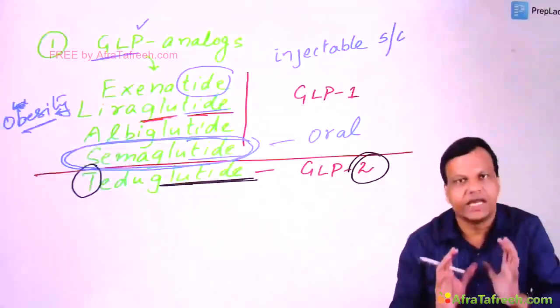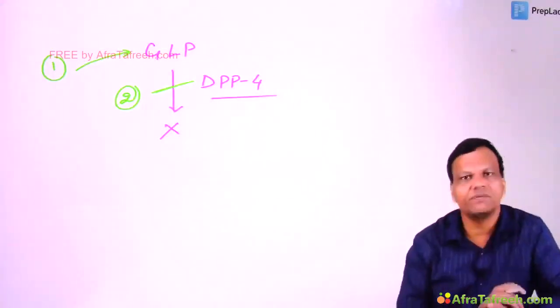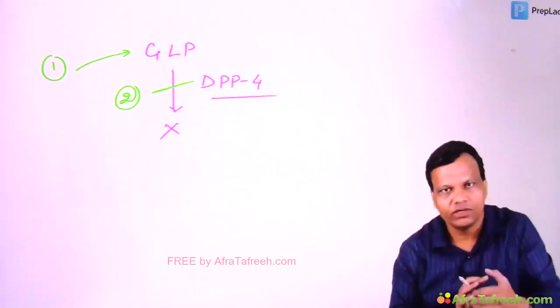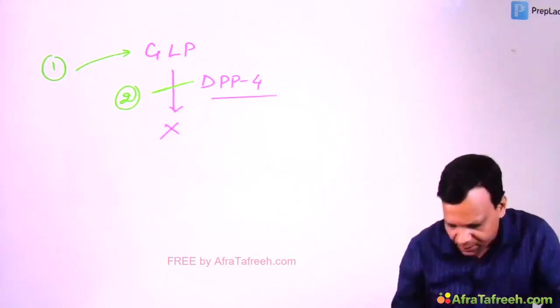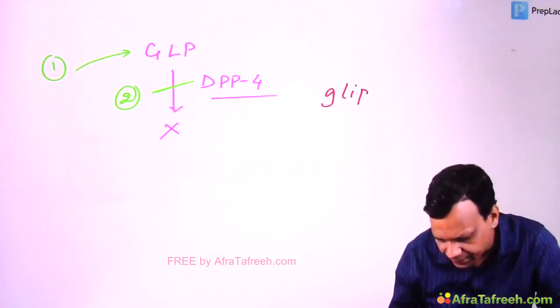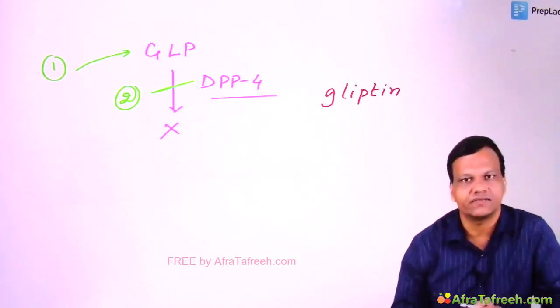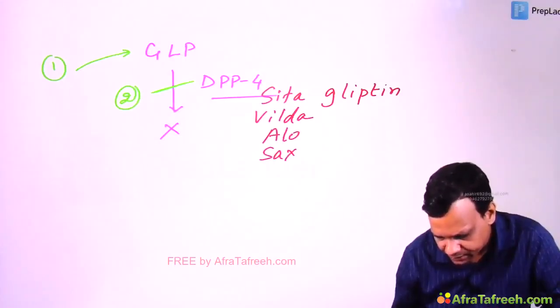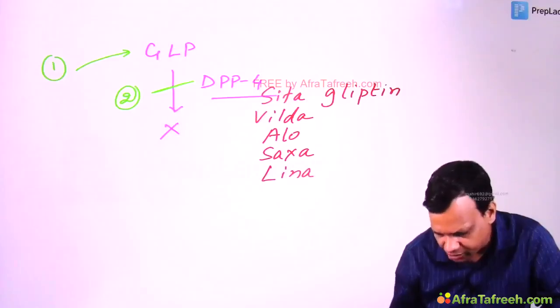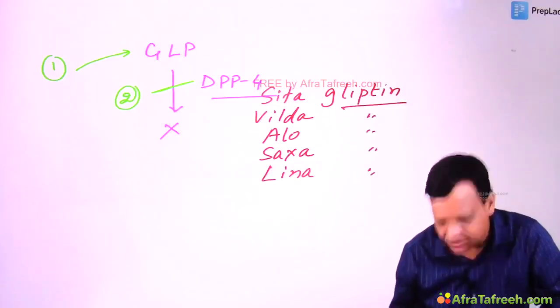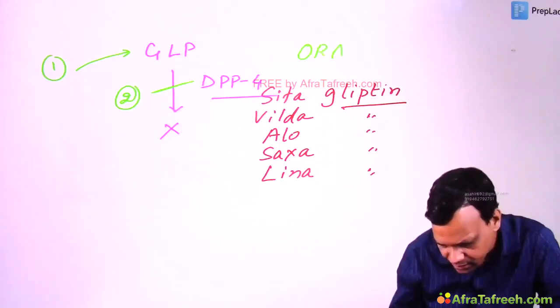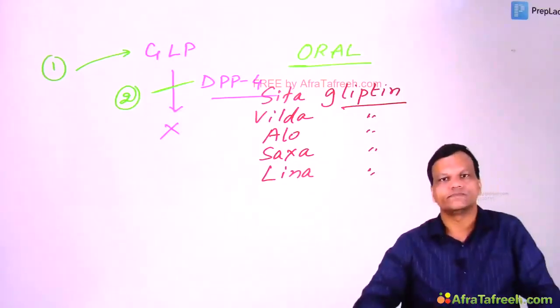We can target GLP. Then second is we can inhibit the metabolism. So if we inhibit DPP-4, then GLP is not broken, the level of GLP increases, so we can utilize DPP-4 inhibitors. Their names end with gliptin, like sitagliptin, vildagliptin, alogliptin, saxagliptin, linagliptin. So we have plenty of drugs whose names end with gliptin. These are DPP-4 inhibitors, and the most special point is these are oral drugs. They can be given orally.